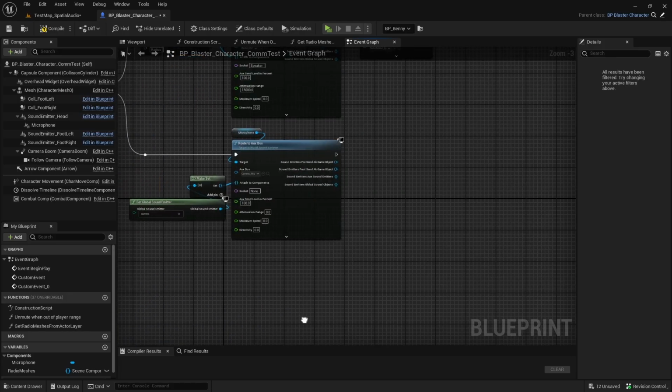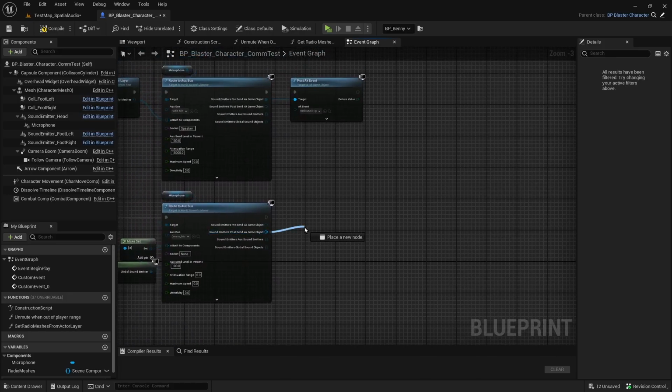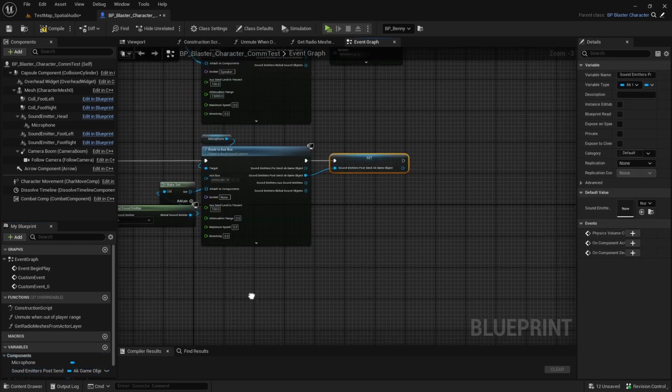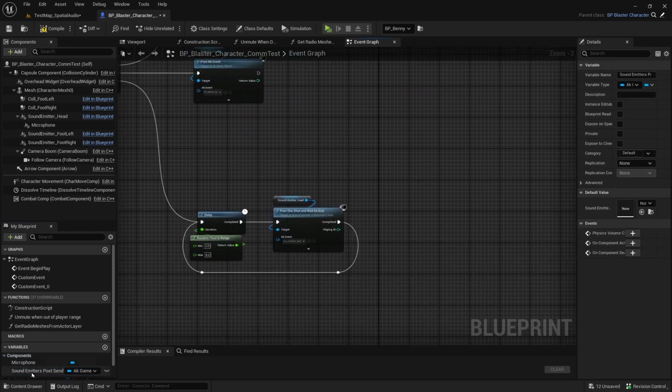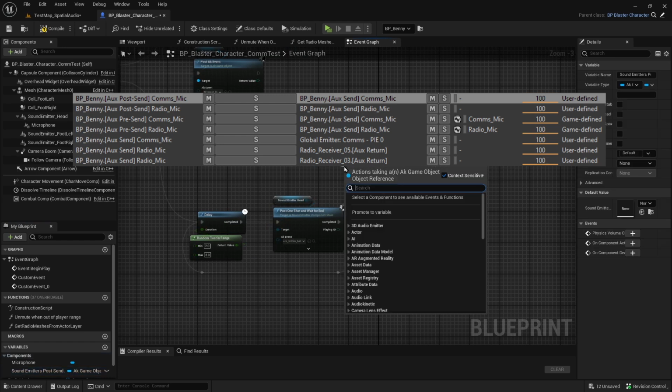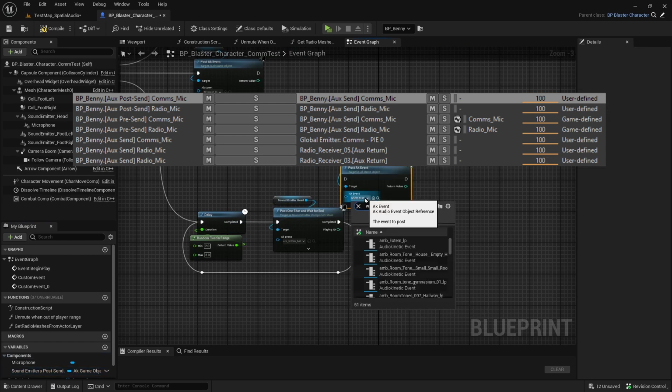Time to spice up the walkie-talkie transmission by adding some connection and disconnecting noises. As I want those to only play on the walkie, and after the effects chain on the comms aux bus, I will post them on the post-send AK game object of my comms route to aux node.